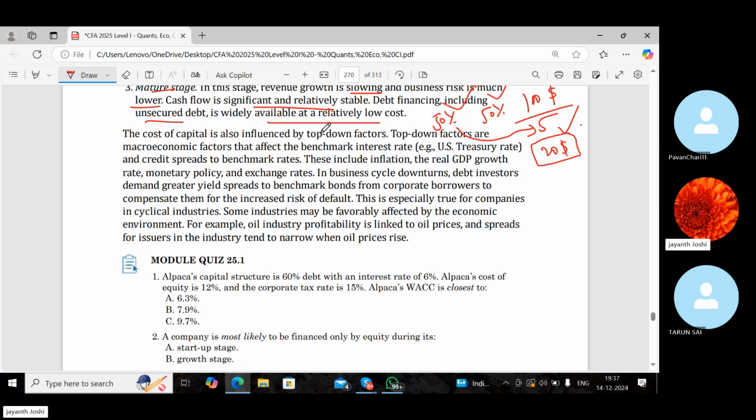Cost of capital is also influenced by top-down factors. Top-down factors are macroeconomic factors that affect the benchmark interest rate, that is the US Treasury rate, and credit spreads to benchmark rates. Credit spread is nothing but the difference between the government lending and the private.